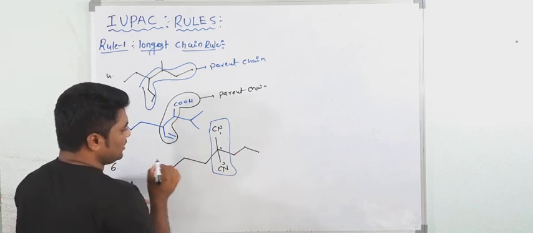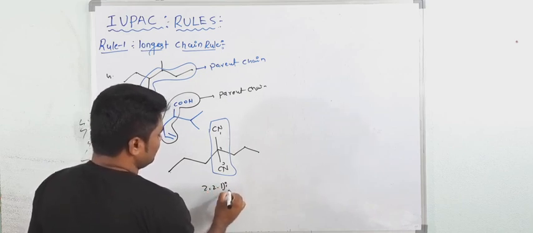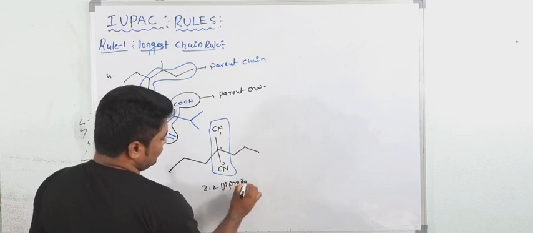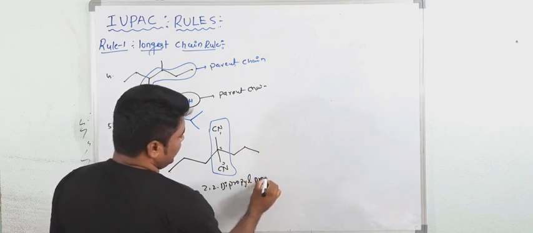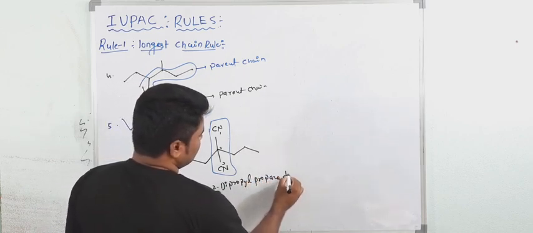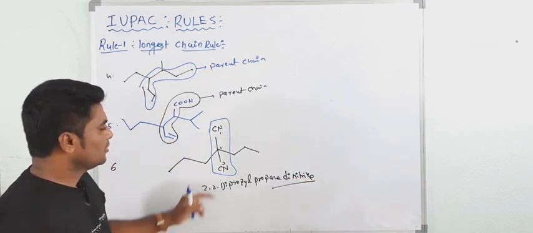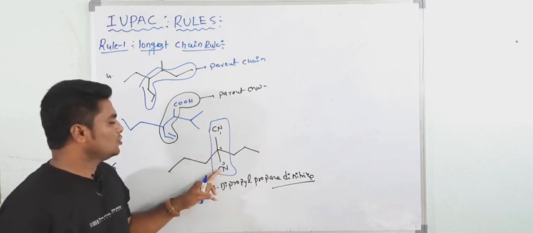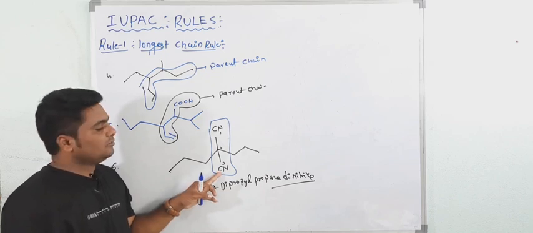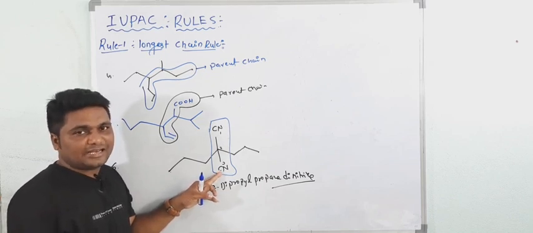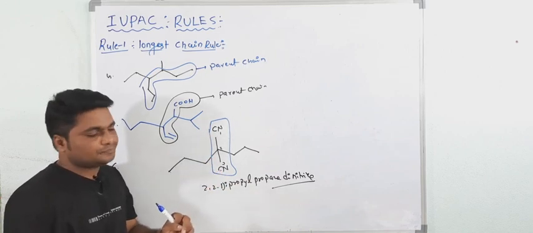This is 1, 2, 3 propyl. So 2,2-dipropyl, and these are 1, 2, 3 propane dinitrile, because this is nitrile. You have to use the cyanide group here. When 2 cyanide groups are there, then we will take the nitrile. IUPAC nomenclature of cyanide is nitrile. So this is 1,2-dinitrile.